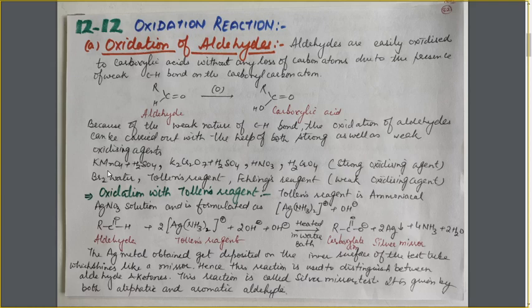So what are the different oxidizing agents which we can use in the oxidation of aldehydes? They are acidified KMnO4, acidified dichromate, concentrated HNO3, H2CrO4, that is chromic acid. They are strong oxidizing agents. With them we can easily oxidize the aldehydes to carboxylic acid. But due to their easy oxidation, the oxidation of aldehyde can also be carried out with bromine water, Tollens reagent, Fehling's reagent. They are weak or mild oxidizing agents. Even with these oxidizing agents, we can easily oxidize the aldehyde to carboxylic acids.